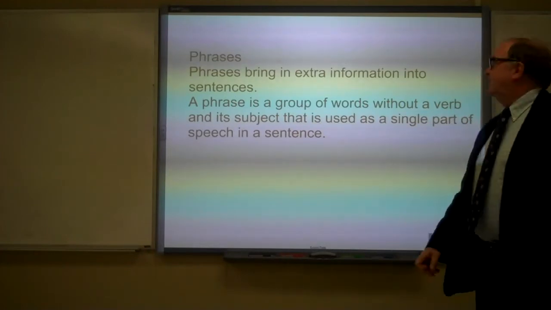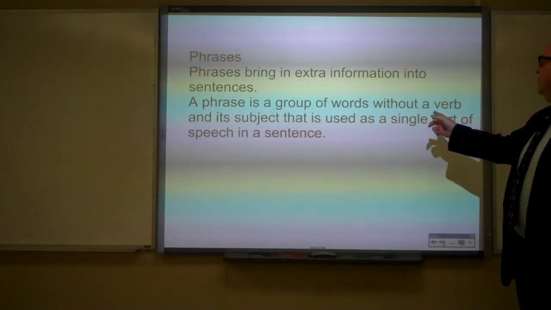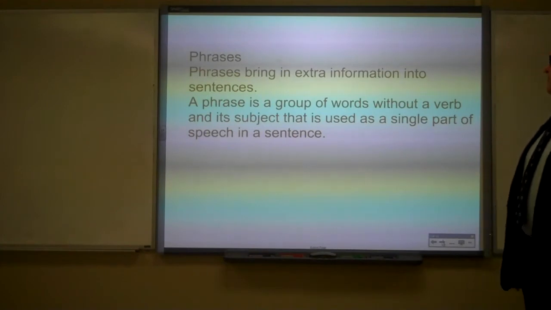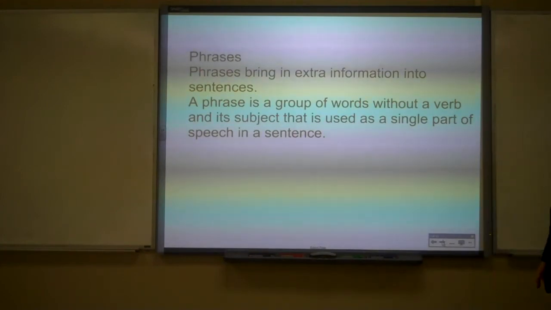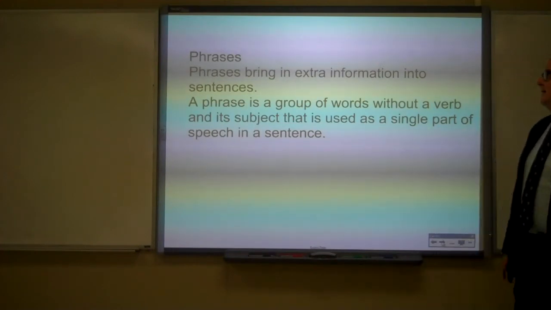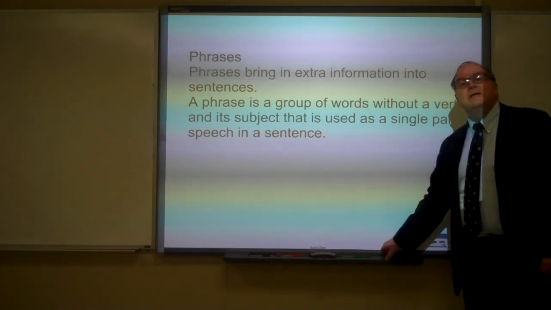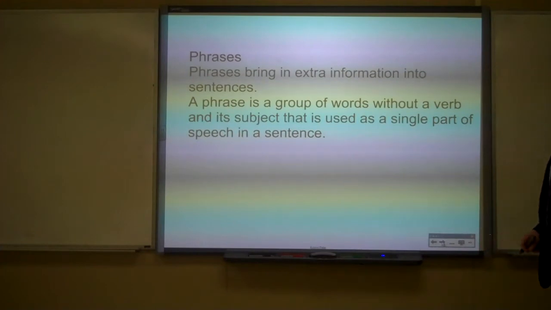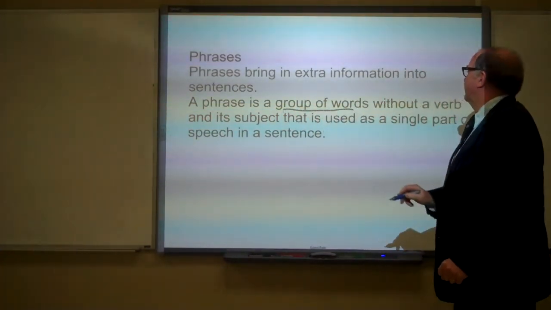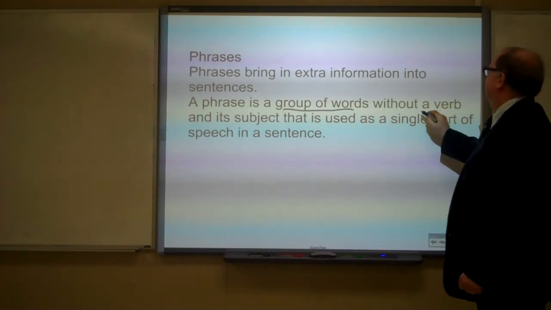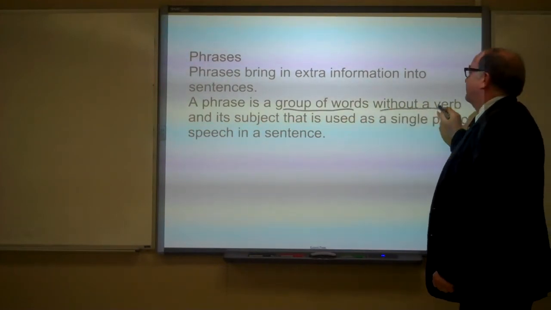A phrase is a group of words without a verb and its subject that is used as a single part of speech in a sentence. Okay, phrases bring extra information into sentences. So, thing to note is a group of words without a verb and its subject.